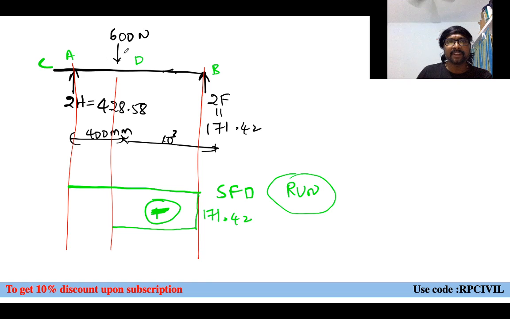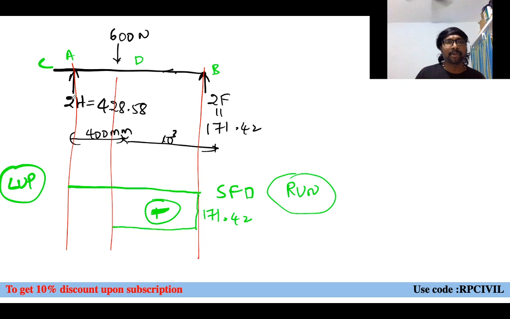Just on the left side, if you observe, 600 kilonewton, right? 600 newtons downwards and 171 upward, right? Or we can draw it like this, or we can draw it from the other side also. And if you observe from here, 2H is in the upward direction. Right side upward negative means left side upward positive, obviously.